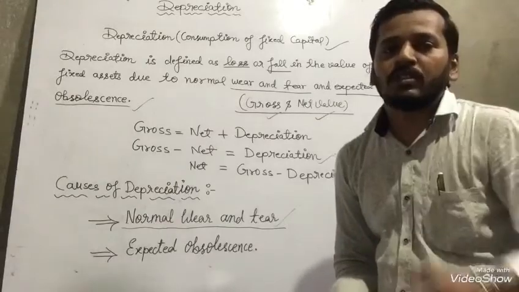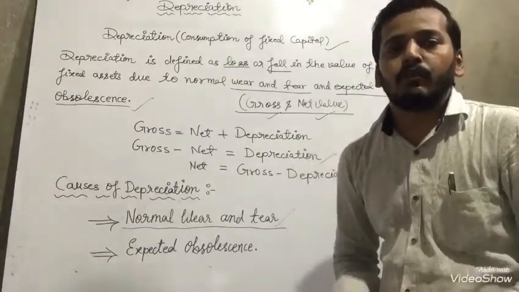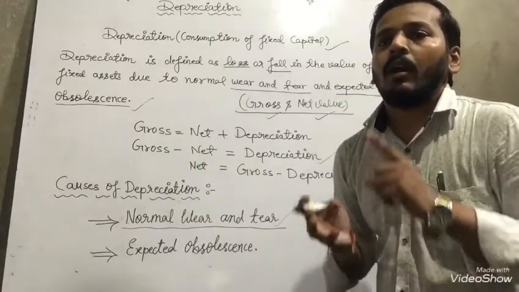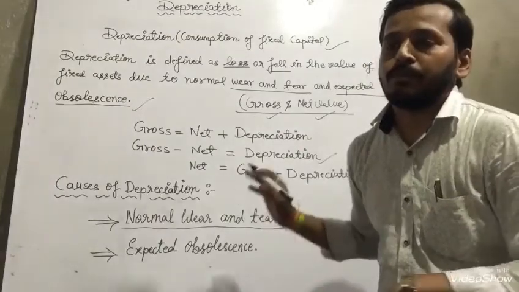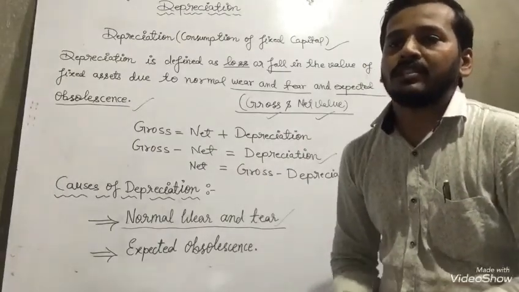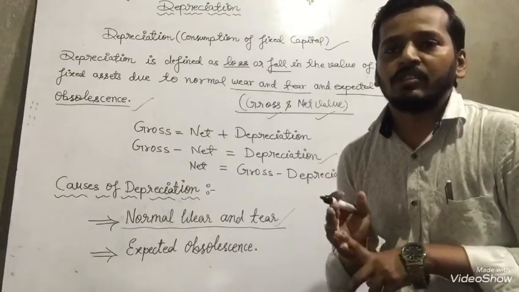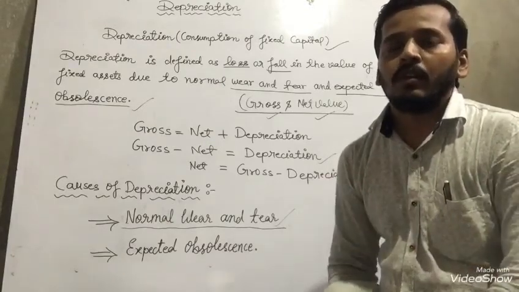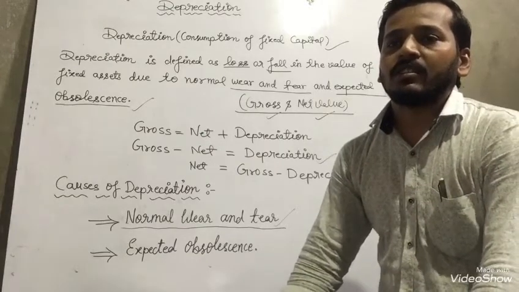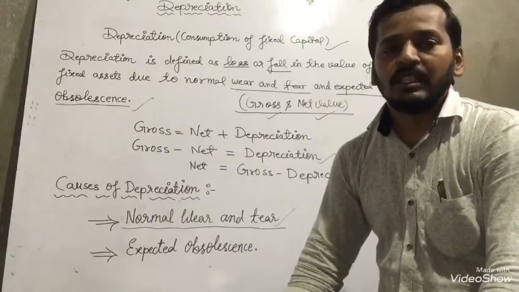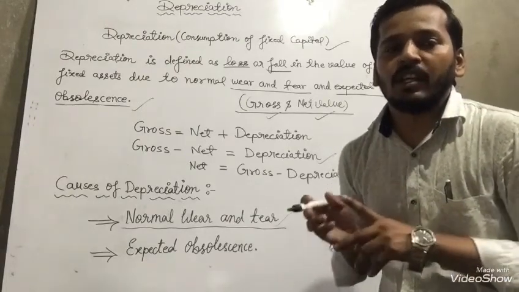During the production process, dear students, write it down and listen carefully to what I am going to explain. During the production process, the productive capacity of fixed assets, for example machines, tools, trucks, engines, etc. These are the examples of normal wear and tear.